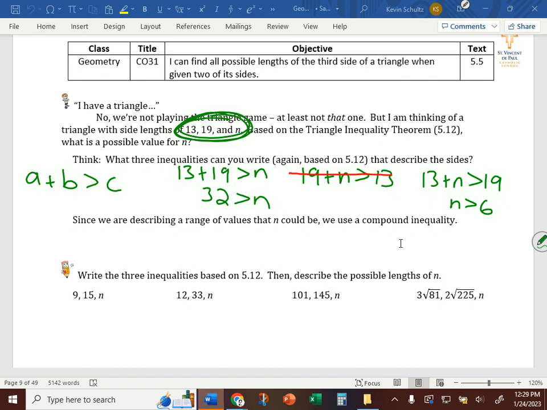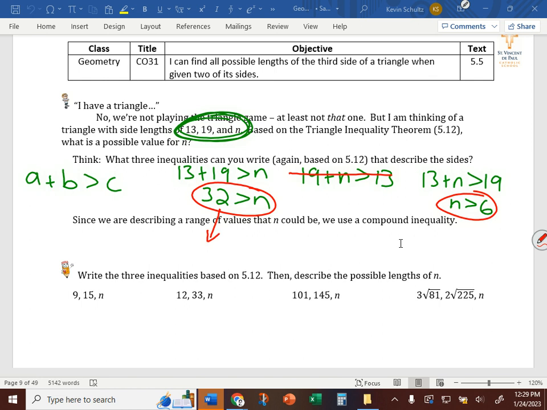Now we get to go back to our days of compound inequalities with "and" or "or" statements. If 32 is greater than n, and n is greater than 6, first of all, what's another way to write this inequality here? n is less than 32.